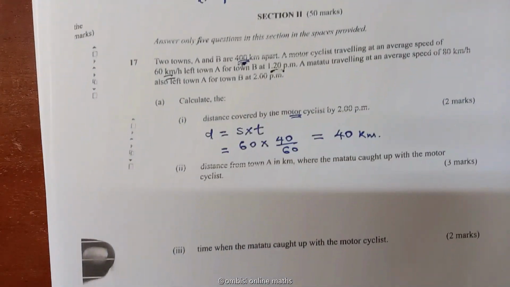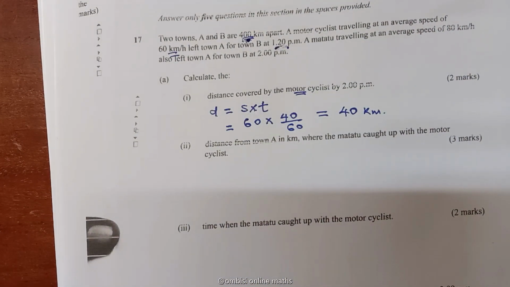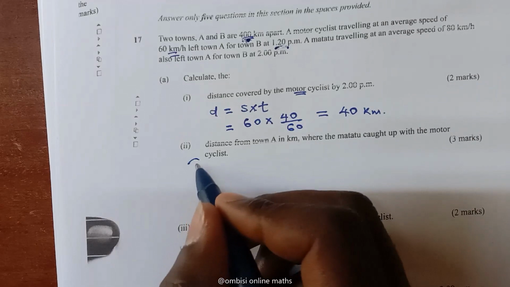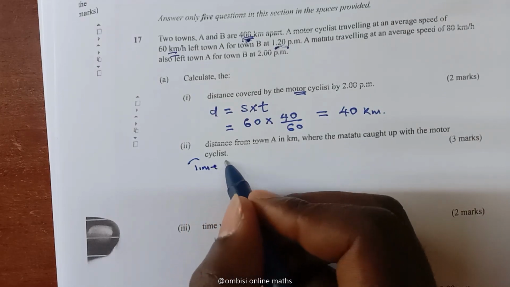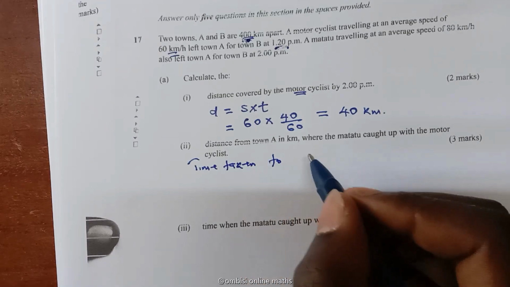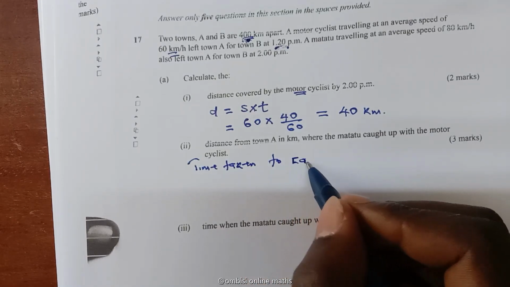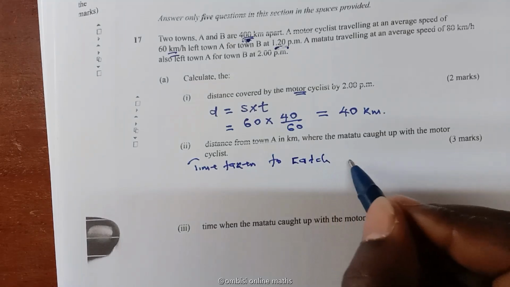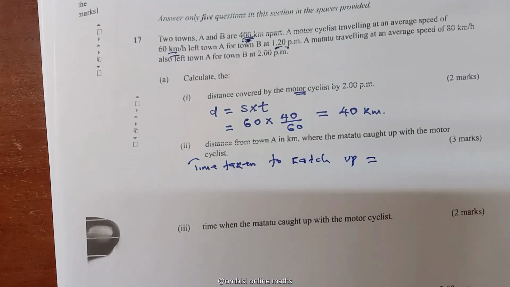So what we do here, we now calculate the time taken to catch up, that is for the matatu to catch up with the motorcyclist.